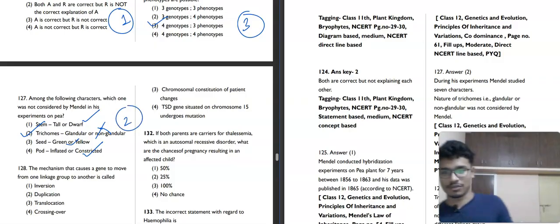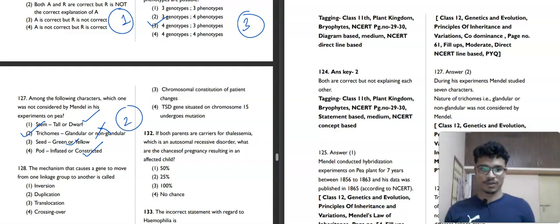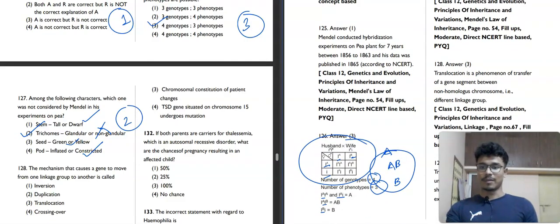Now we'll move toward the next question, number 128. It is saying that the mechanism that causes a gene to move from one linkage group to another is called inversion. Inversion means just this and this become this. This is not inversion. Duplication, no. Translocation, that means it is different. It is clear from the statement that the mechanism causes a gene to move from one linkage group to another. It means translocation is happening. So the third option is our correct answer. Crossing over is also not correct.